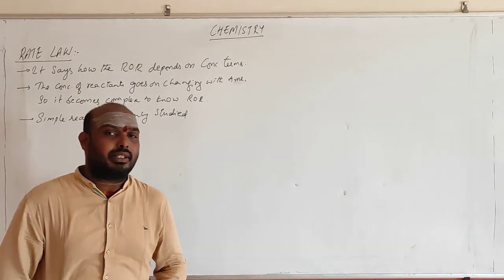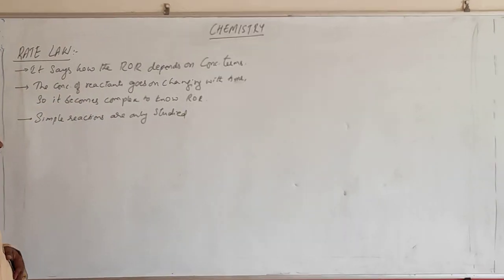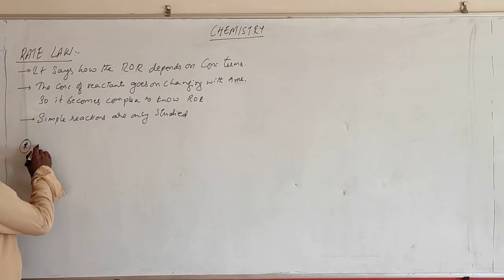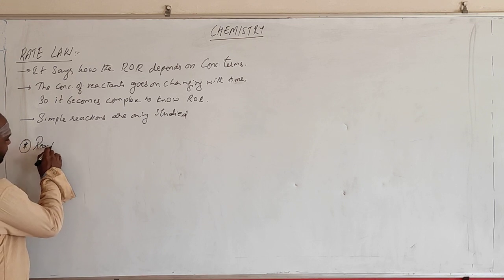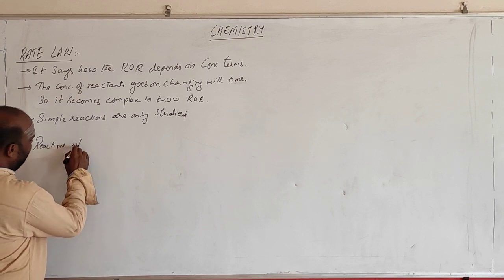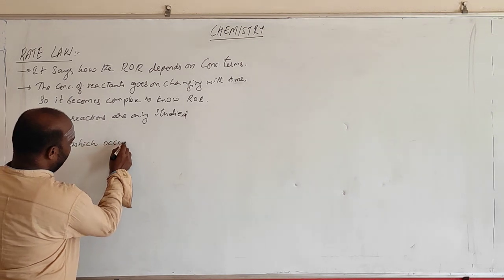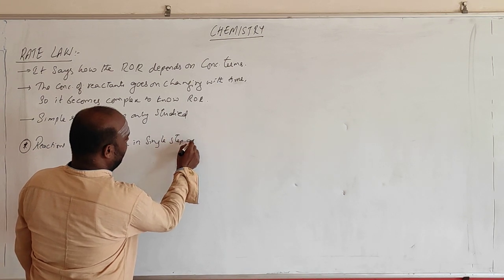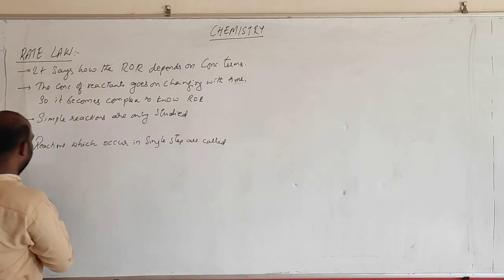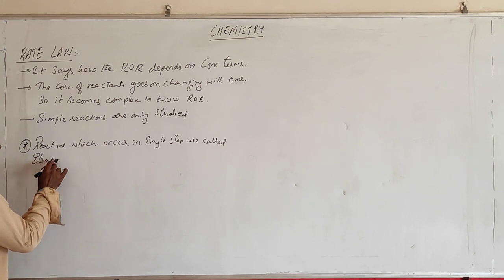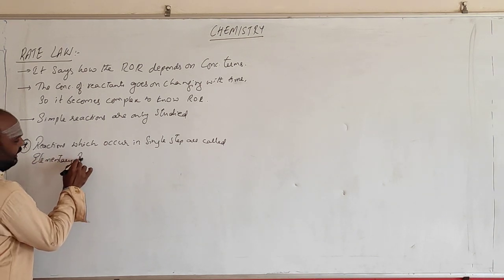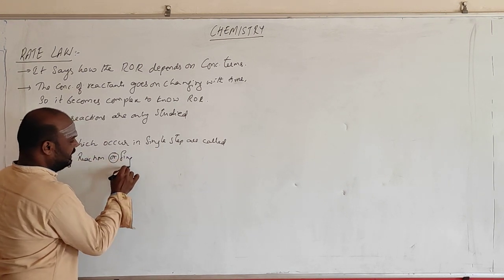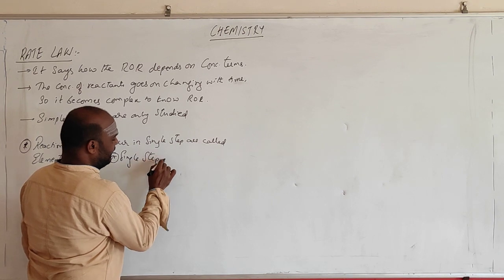The reactions which occur in a single step are called simple reactions. This is the definition: reactions which occur in a single step are called elementary reactions or single step reactions.